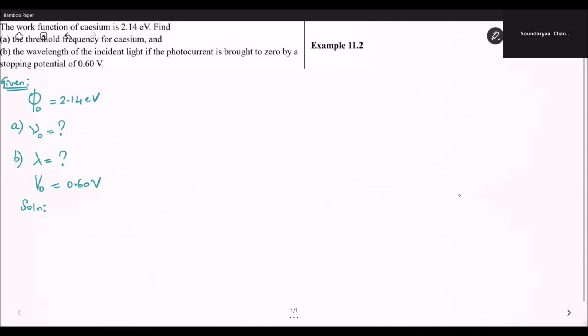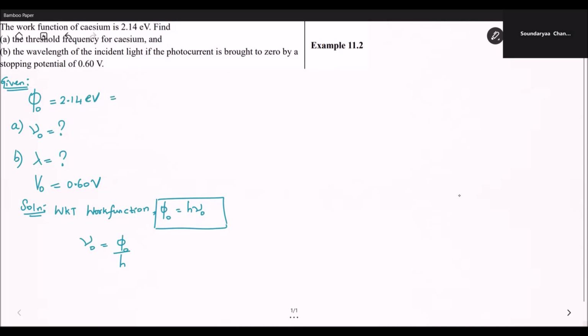Let's calculate what is nu naught first. So how will you calculate nu naught? We know the formula for work function is phi naught is equal to h nu naught. And from this, we can write nu naught is equal to phi naught by h. What is phi naught? It is in electron volt.